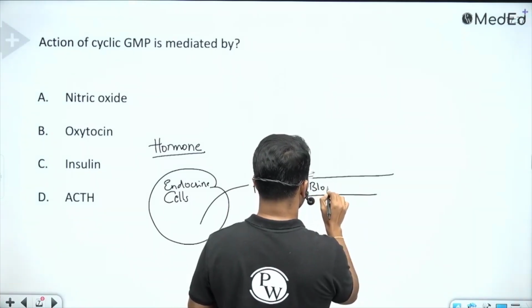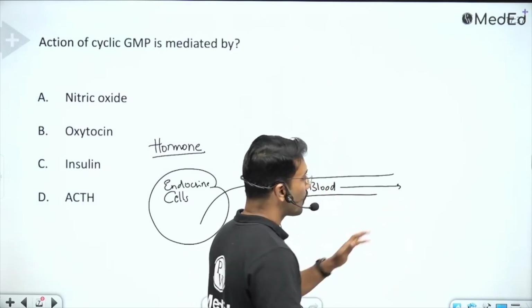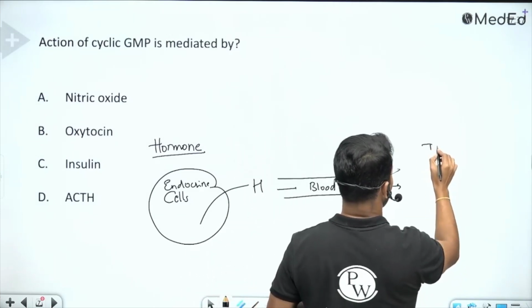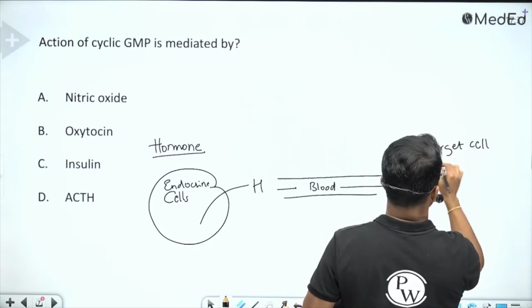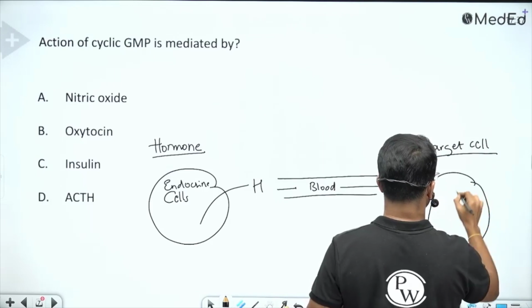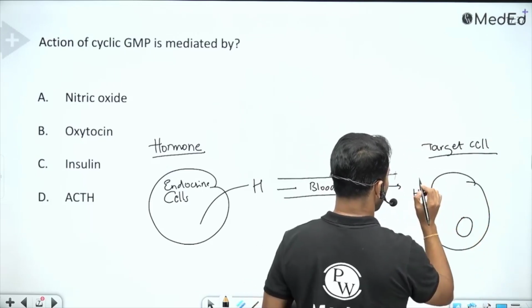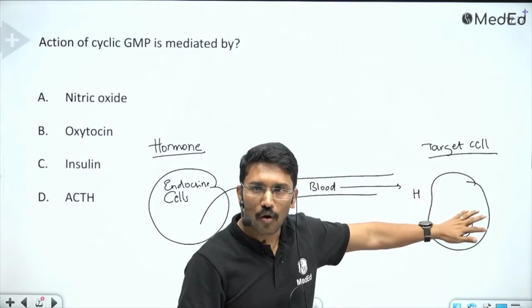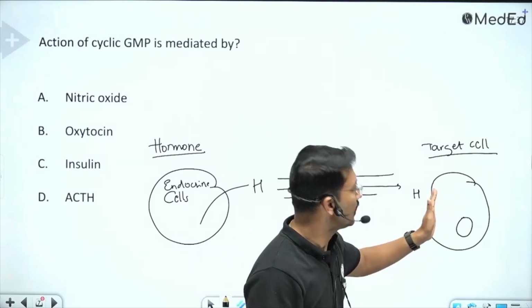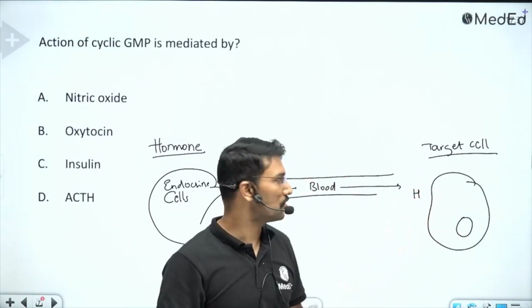It will travel through the blood to reach its target organ or target cell, and on the target cell it should have a receptor, right? So the hormone will come and bind to its receptors, and whatever the hormone needs to achieve on the cell, all the intracellular signaling will be taken by a second messenger system, right?